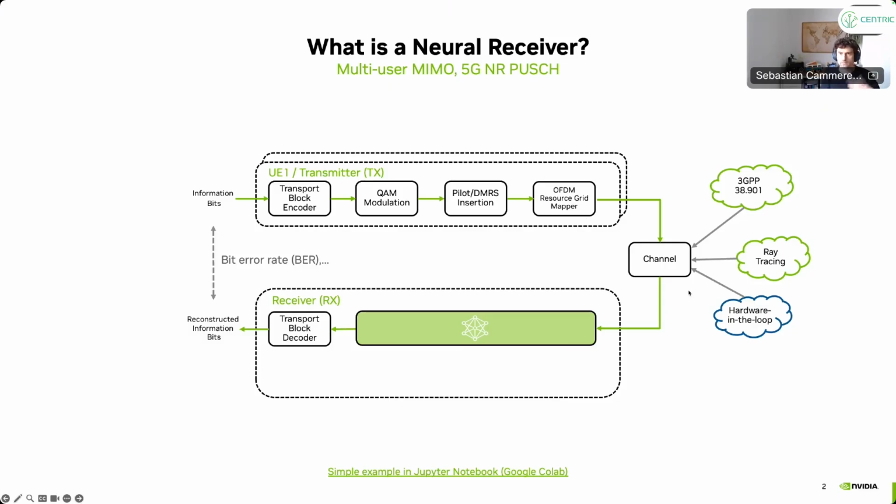For the channel, it can be either a simulated channel, a 3GPP channel model, or a ray-traced channel model, or it can also be a hardware channel. It can be a real hardware-in-the-loop test bed. We will hear more about that later in Keysight's talk, where we have actually also taken this concept and put it onto their hardware test bed.